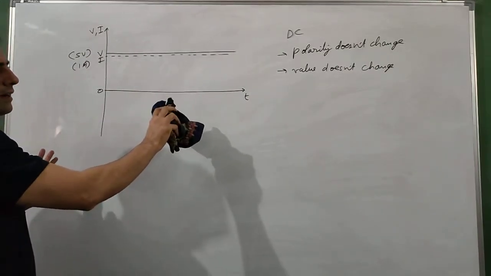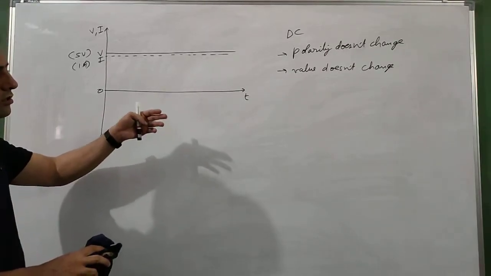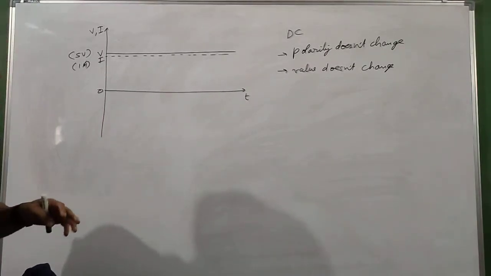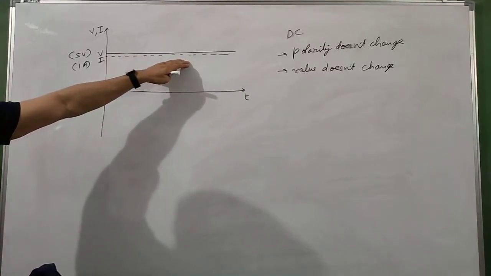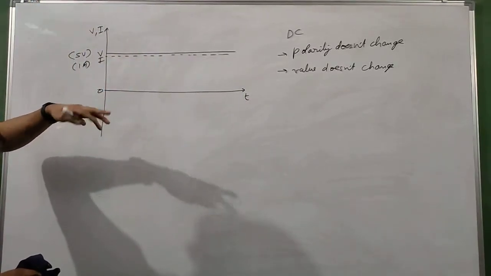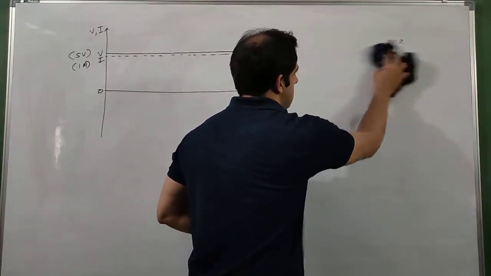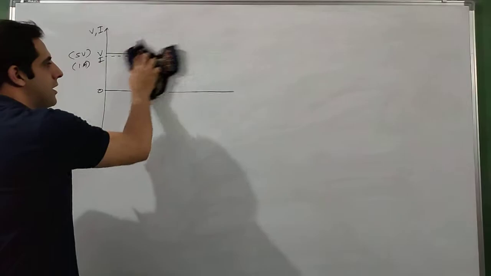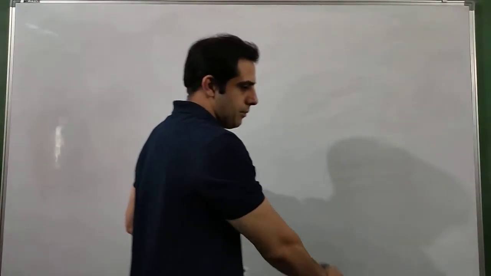So for direct current, this is what we need to understand, and then we will introduce alternating current, so you would be able to differentiate between the two. So in DC, polarity does not change, the values of current and voltage do not change, and sources like batteries and dry cells are sources of direct current. Car batteries, the AAA, AA batteries that we use, they are all sources of direct current.